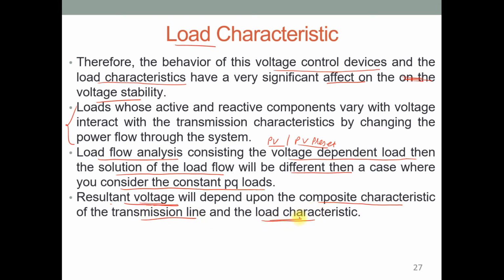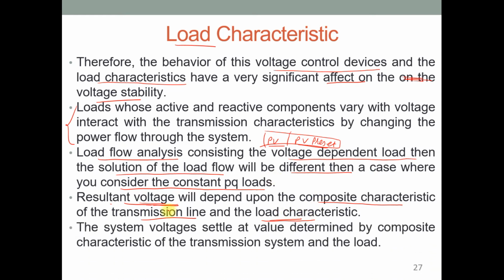Again, in load characteristic you need to consider different cases. Sometimes you have done power flow only for the PV bus absent case, and sometimes you have done power flow analysis for the PV bus present case. So it depends upon the type of network also, and you need to consider such differences while considering the voltage of the network.